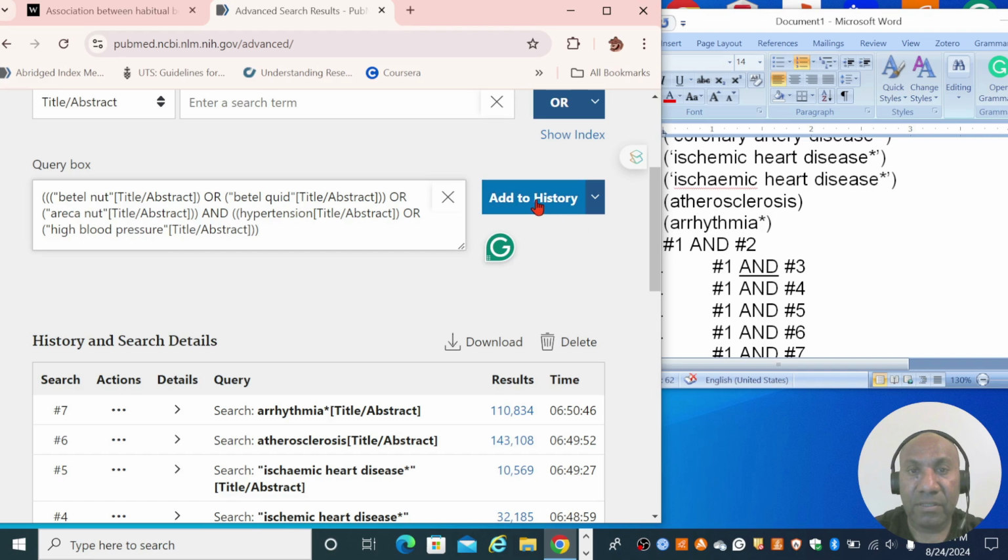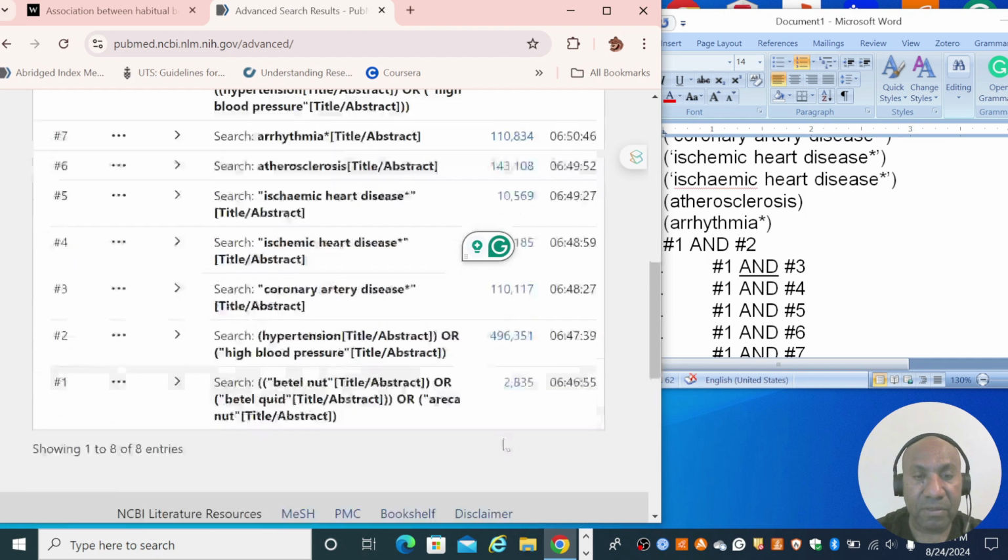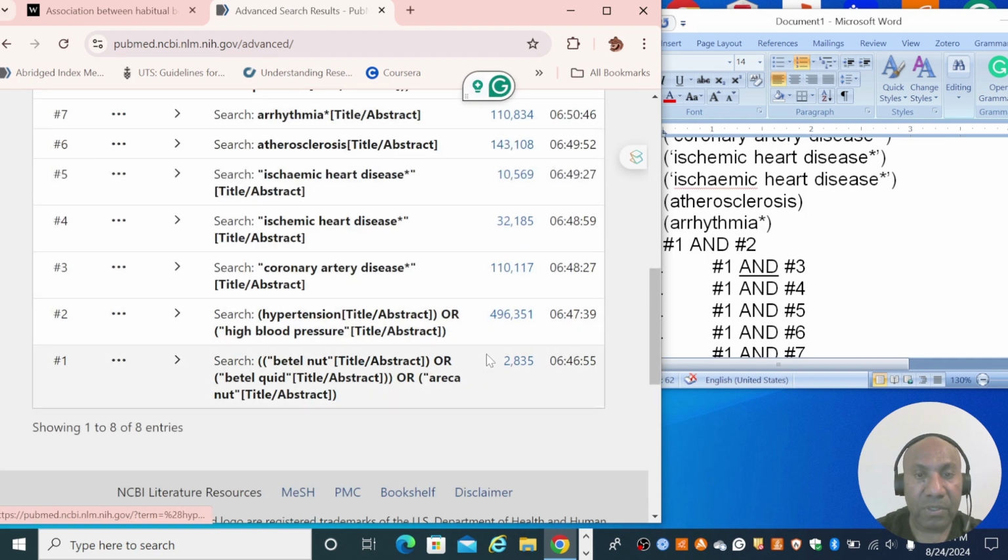And I add to history. It gives me 61 hits. It has now narrowed it down from the combined results of these two. Next is I want to look for papers that will combine the results of step 1 and step 4.